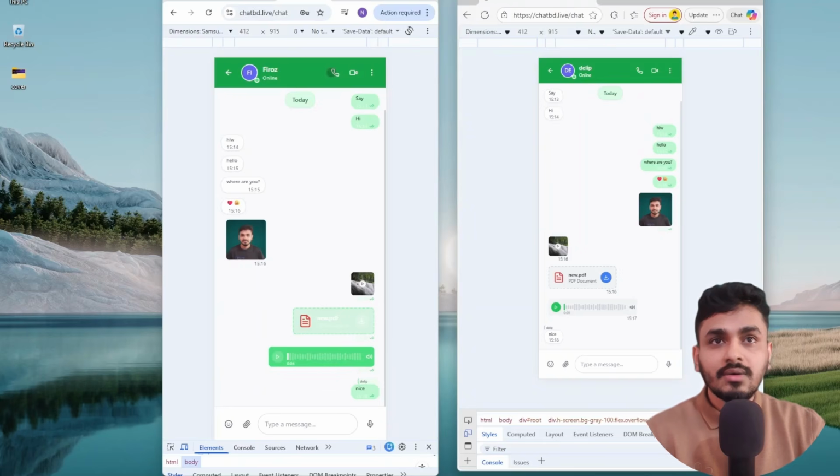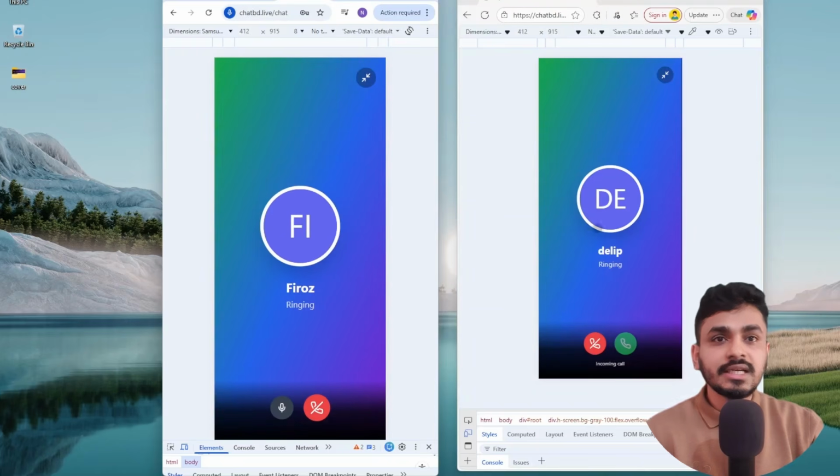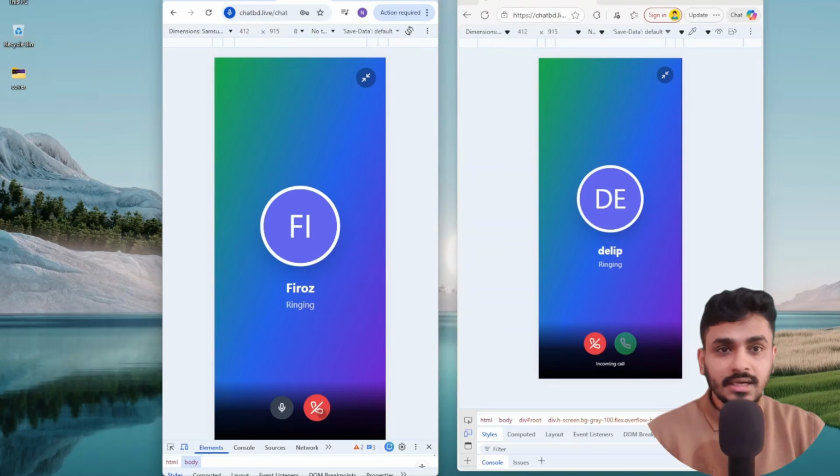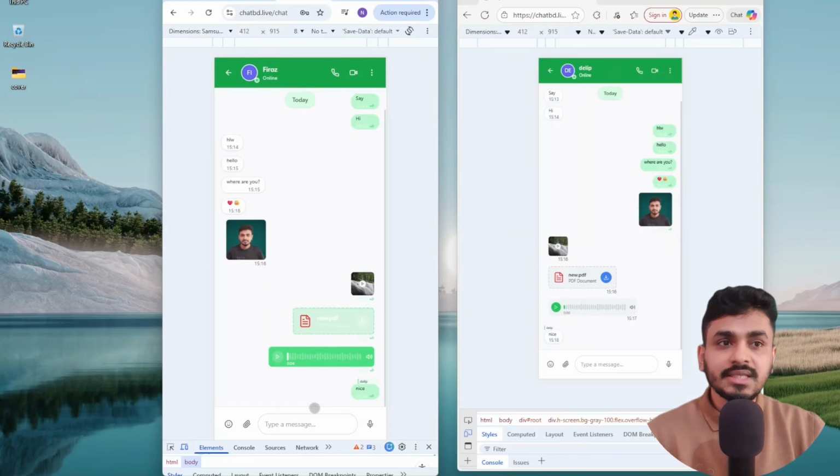Suppose I press the audio call, instantly this call will arrive here. If I press the button, then instantly the call is ringing, the status is ringing. I can also mute it, I can decline it, receive it. Everything is working nicely. After pressing the cancel button, this window also has gone instantly.